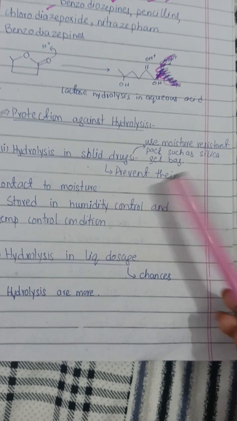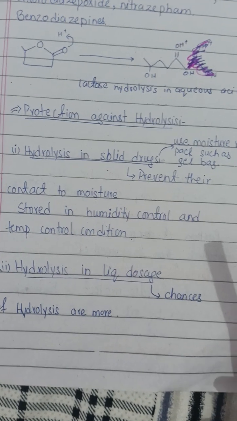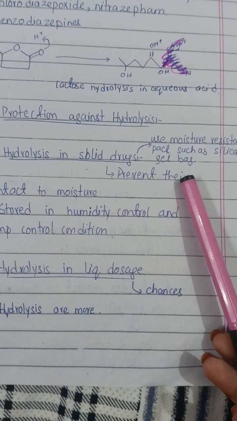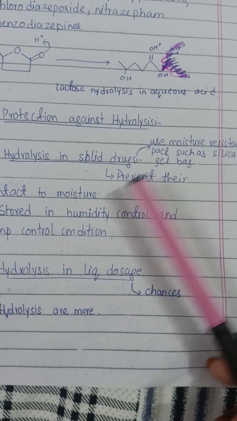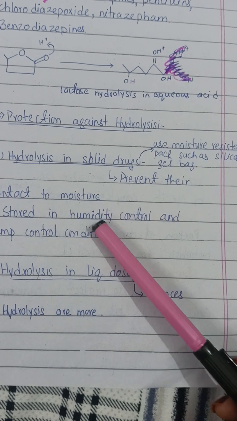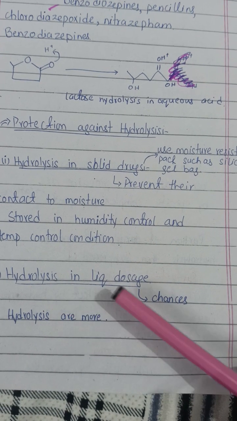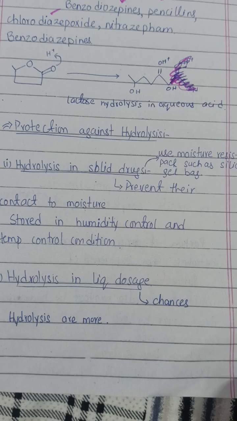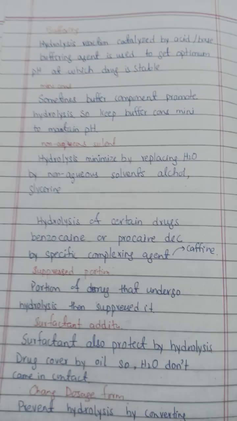First of all, we have solid drugs, meaning the drugs which are present in solid dosage form. How do we prevent them from undergoing hydrolysis? We use silica gel bags. These silica gel bags are moisture resistant, and we have to prepare them in humidity controlled conditions. Now the other is hydrolysis in liquid dosage form. In liquid dosage form, the chances of hydrolysis are more because we are using liquid as a solvent. So how do we protect them? We use several things.